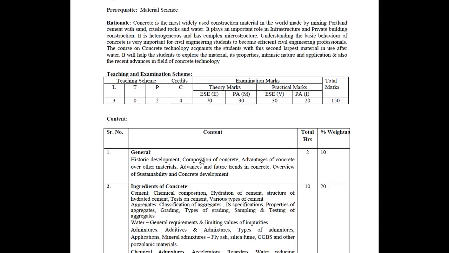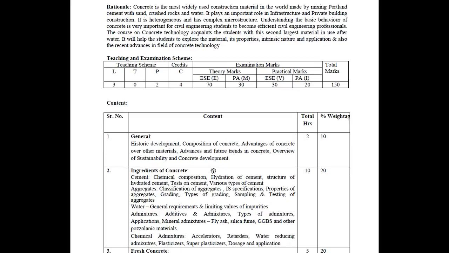First chapter is a general chapter. In that, we discuss the historic development and components of concrete. You also know what concrete is and what ingredients are used in making concrete. We also discuss the advantages and future of concrete technology, and special types of concrete also.